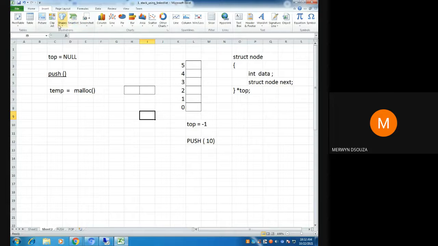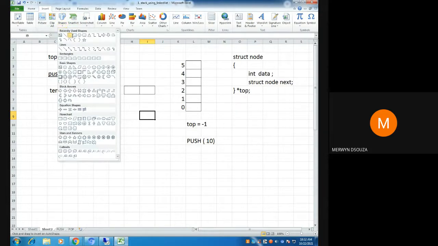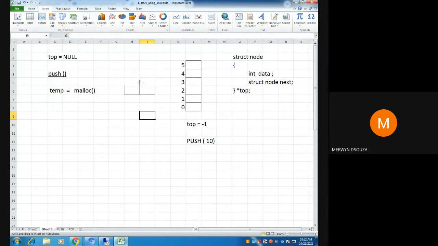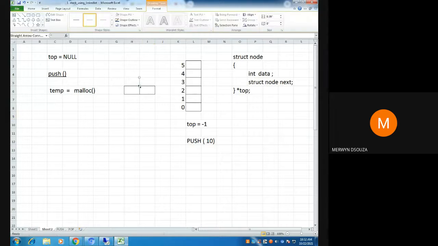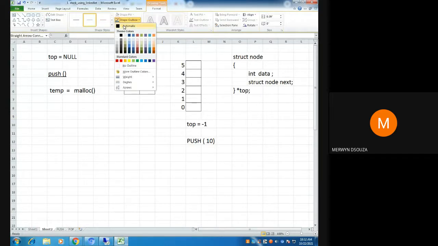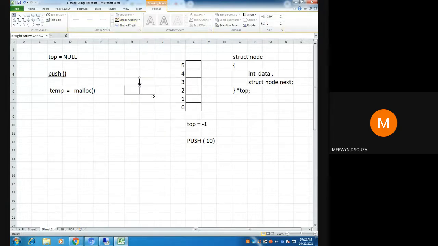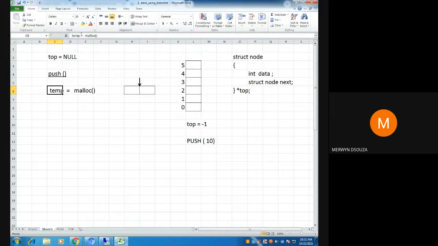Okay, so we call this t. Basically you allocate memory, and that memory will have some address.